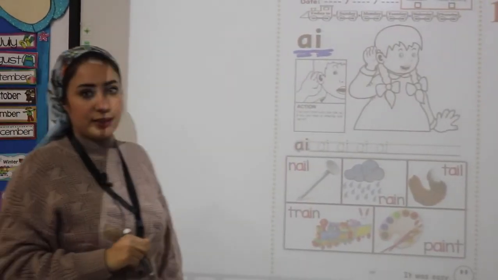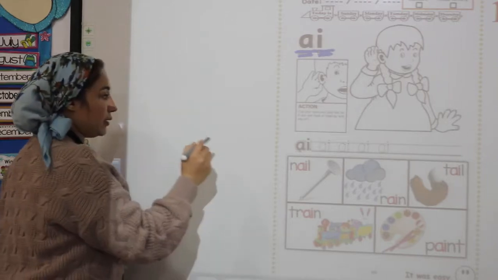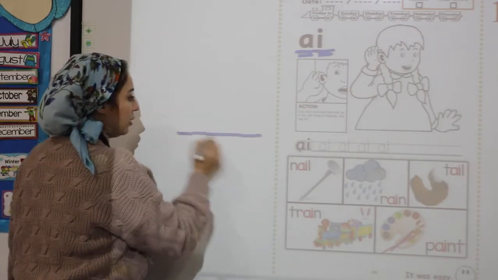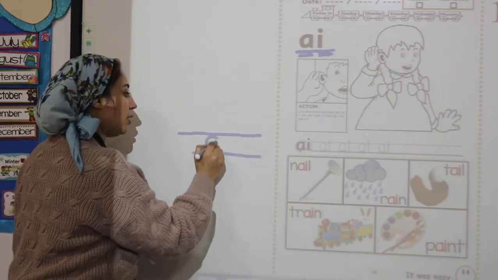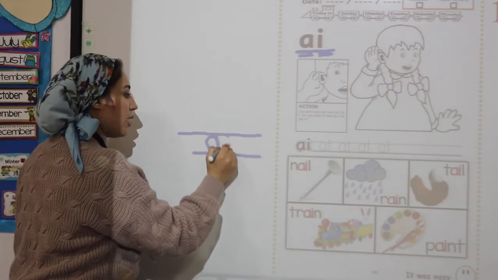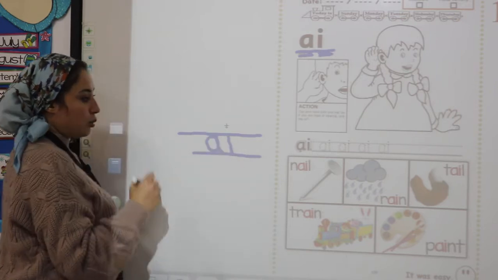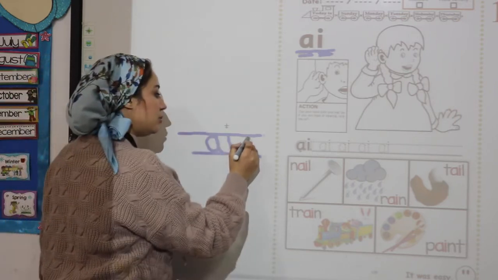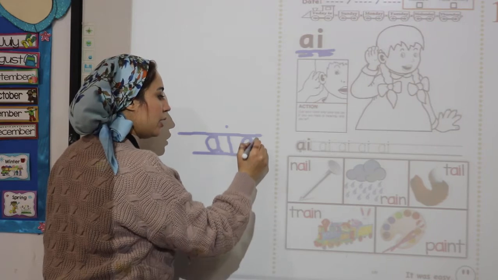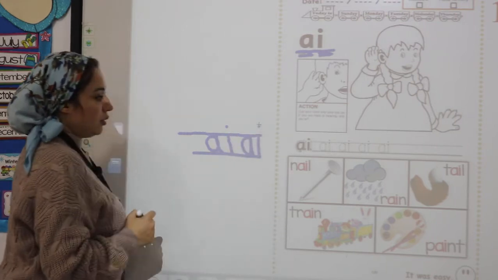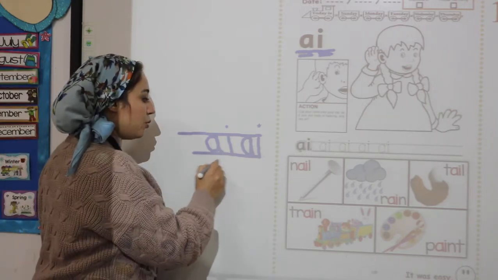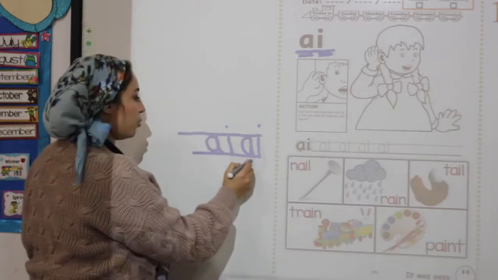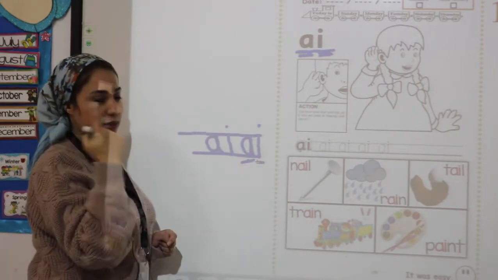How to write A sound? We always write between two lines. This is our two lines. Semicircle, up and down. Down, stick and dot. How to write sound A? Semicircle, up and down. Down, stick and dot. A is a digraph sound. Digraph sound means two letters make one sound.